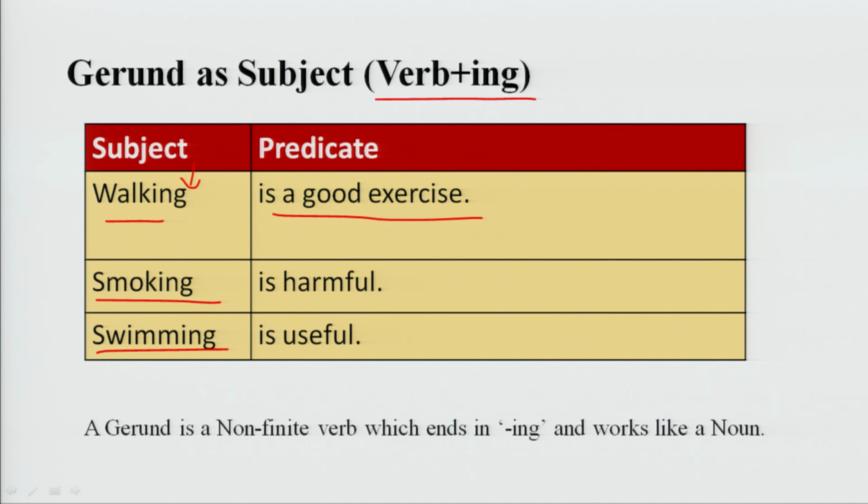When we add ing at the end of the first form of the verb, it is used as gerund. Gerund can also be the subject of a sentence. What is gerund? Gerund is a non-finite verb which ends in ing and works like noun.